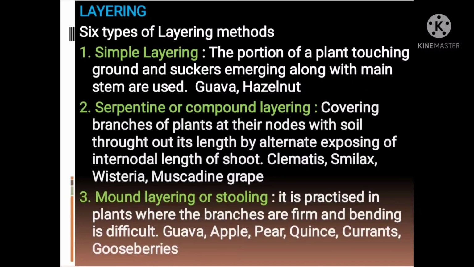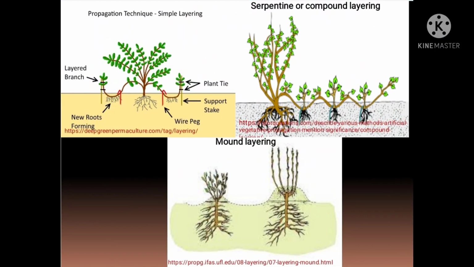In this method, the ground touching portion of plant and suckers emerging along with main stem of the plants are used for layering. Here you can see in image simple layering. Generally, 1-year-old shoot is used for layering. The shoot is bent downward in the soil using peg or nail and tied with the help of rope to make it stay in position.